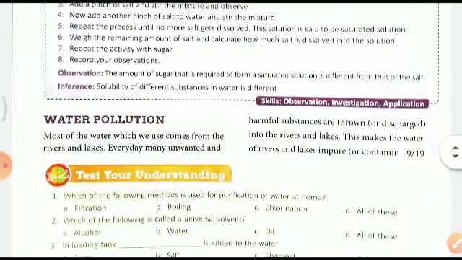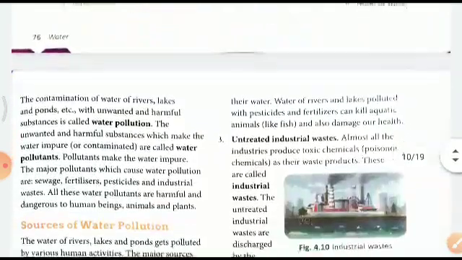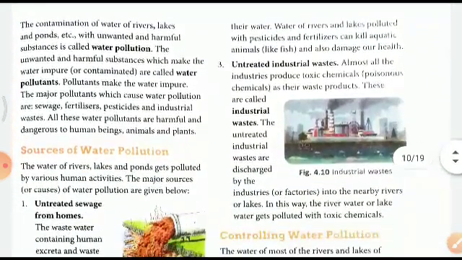Now we come to water pollution. Most of the water which we use comes from rivers and lakes. Every day many unwanted harmful substances are thrown into it, and this makes the rivers and lakes contaminated. And this contamination of water of rivers, lakes and ponds is called water pollution, and the substances which pollute it are called water pollutants.